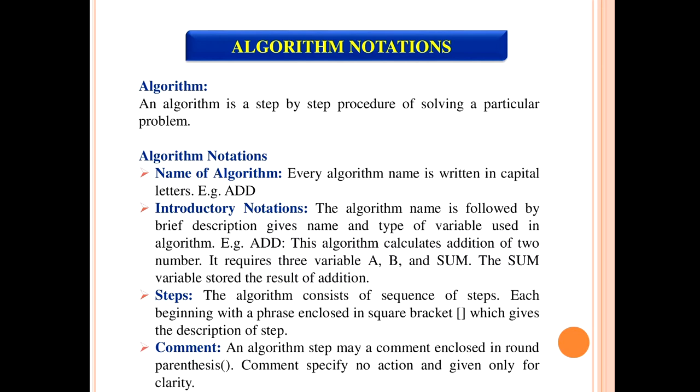The second notation is the introductory notation. What is that? The introductory notation means the name of the algorithm followed by the description of the algorithm. The description consists of the name and type of variables used in the algorithm. Suppose in the case of the algorithm ADD, what is the purpose of ADD? You should specify it, and it should be followed by the name of the algorithm. This algorithm calculates the addition of two numbers.